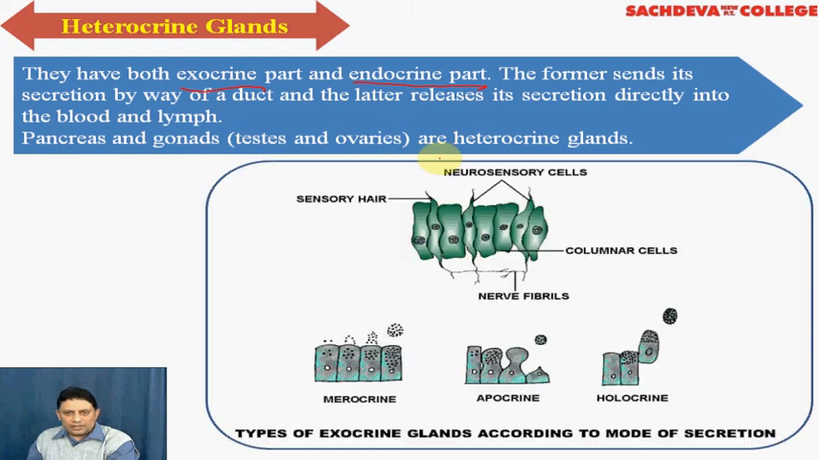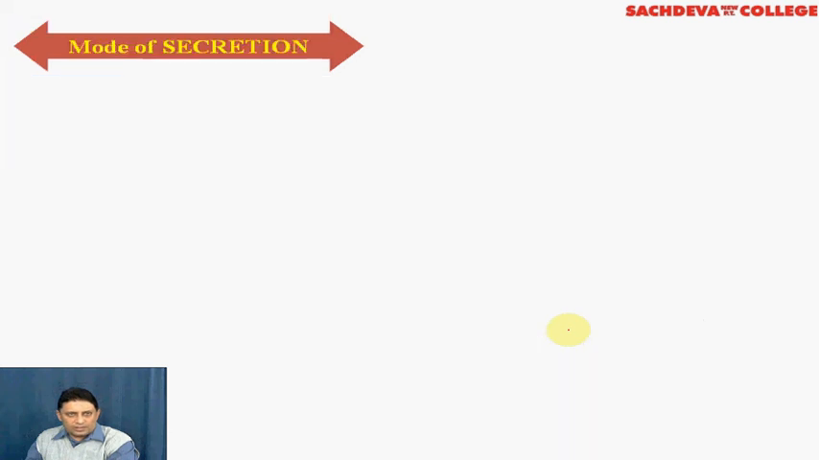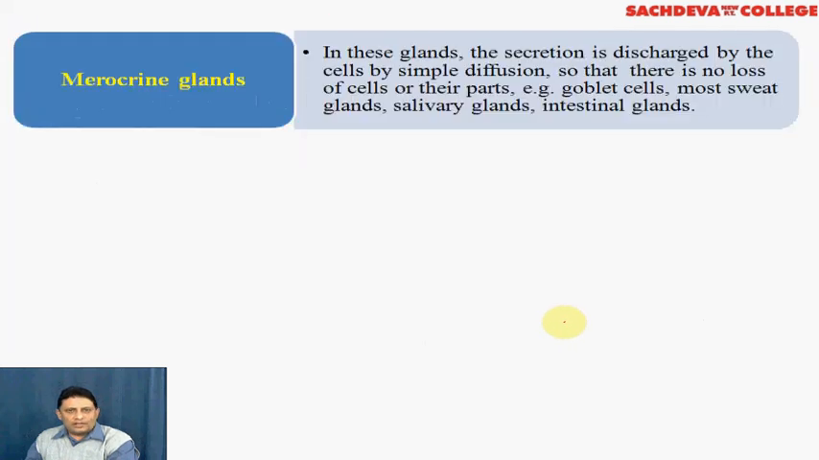These are the various types of exocrine glands. You have three major types of exocrine glands. Number one is merocrine, apocrine, and the holocrine glands. We'll discuss these glands one by one. One is the merocrine gland. Merocrine glands are those glands which discharge their secretion without undergoing any change. And as it does not undergo any change, therefore, there is no loss of cells or their parts. Example, the glands associated with alimentary canal like salivary glands, intestinal glands, and goblet cells.